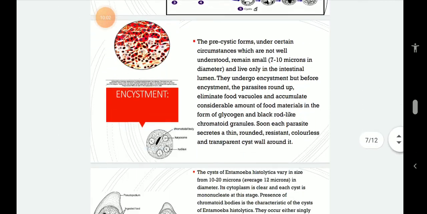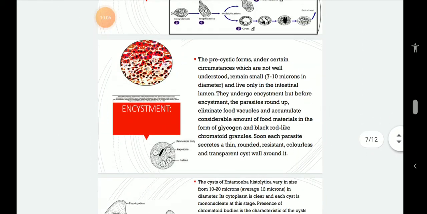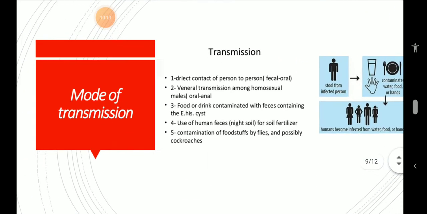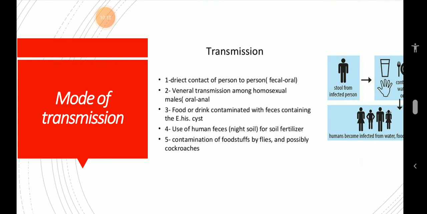So the mode of transfer is all the same thing which I just described. Mode of transmission: the infective cyst remains viable for a considerable length of time outside the human intestine. If environmental conditions are favorable, then they can infect a new host. Infection of a fresh human host takes place by swallowing the infective cyst with contaminated food and drinks, whereas the contamination of food and drinks is brought about by houseflies, cockroaches, and food handlers.